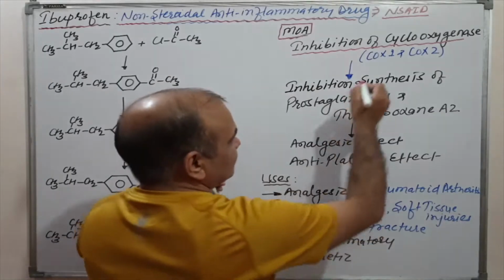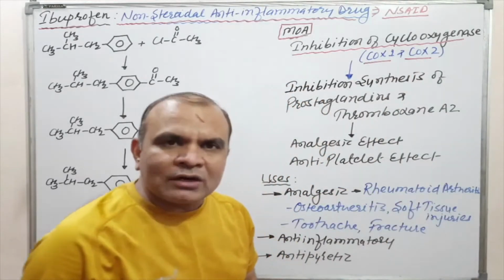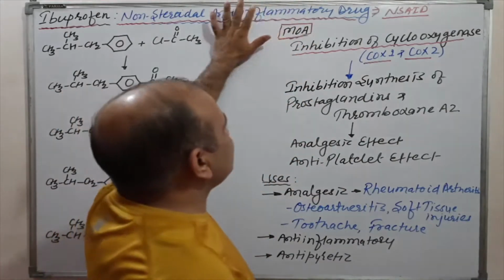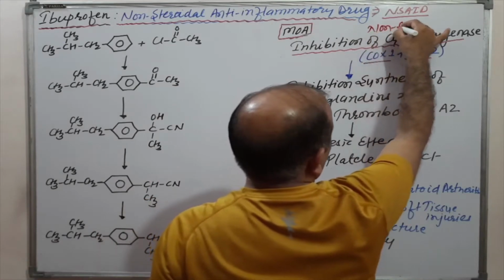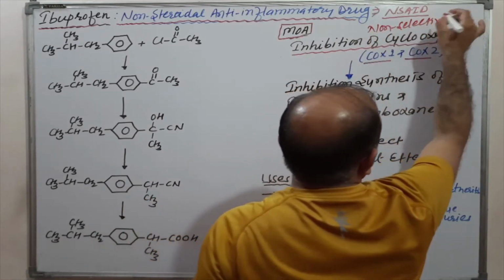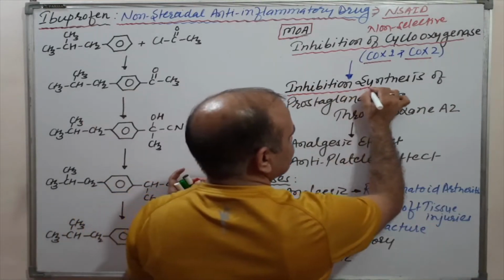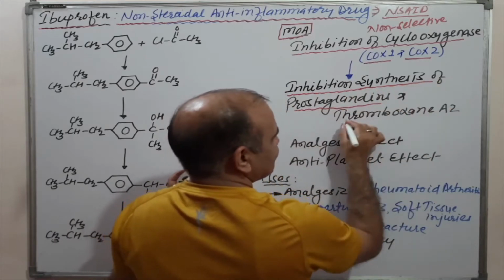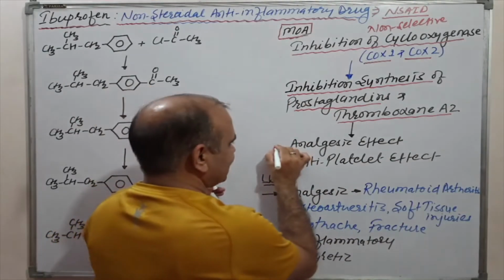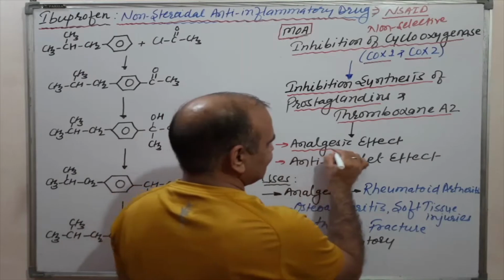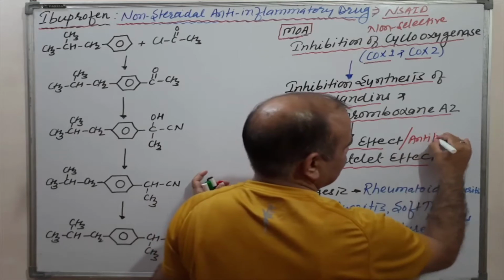The cyclooxygenase enzyme has basically two types, COX1 and COX2. Ibuprofen inhibits both enzymes, that's why it is a non-selective COX inhibitor. This results in inhibition of the synthesis of prostaglandins as well as thromboxane A2. Clear? This results mainly in analgesic, antiplatelet, as well as antipyretic effects.